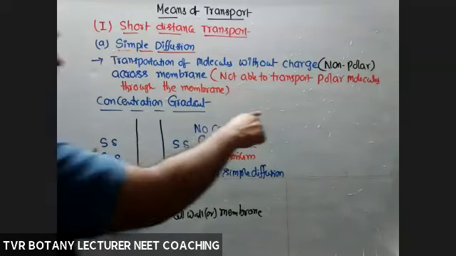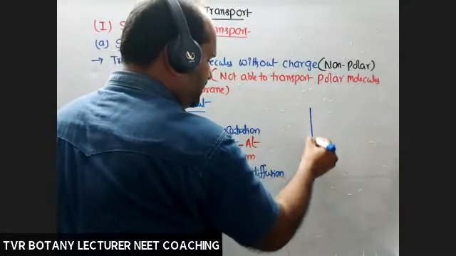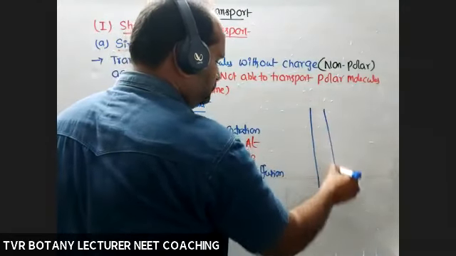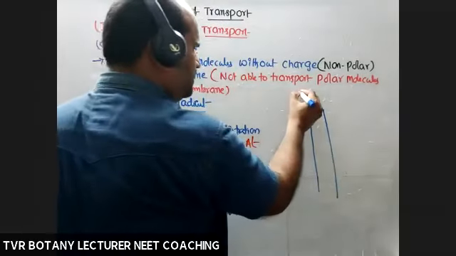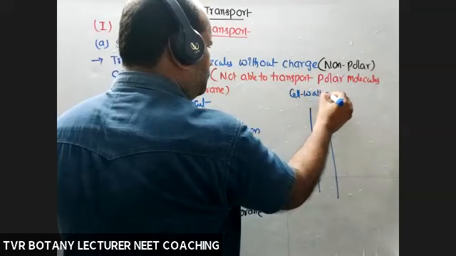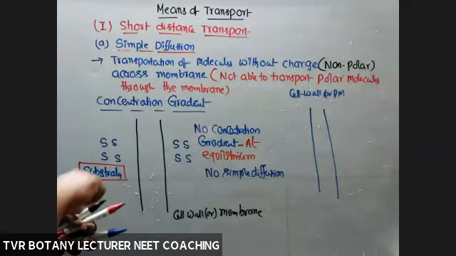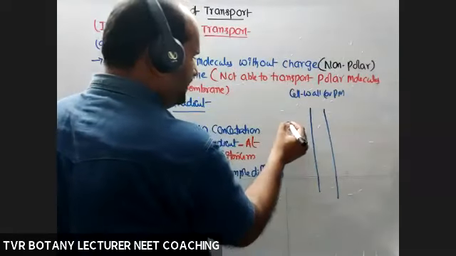Okay. Now, opposite to this, take one more. For example, membrane. It's a barrier. Some membrane, cell wall or glass membrane. Now, observe it carefully.